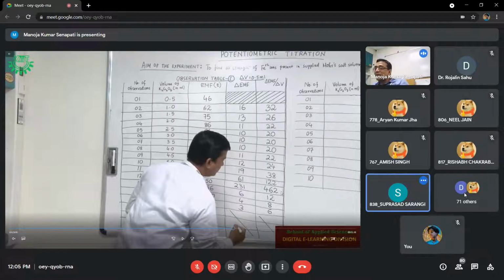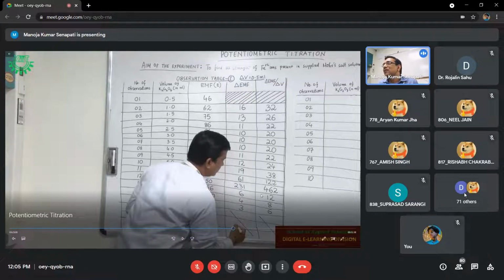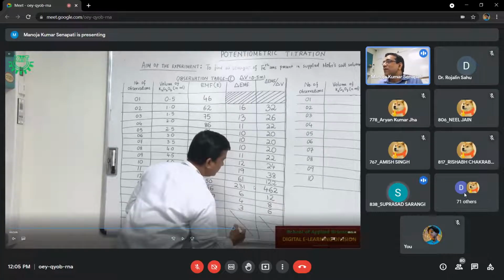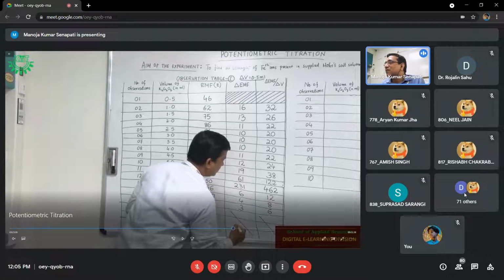Sir, so what is the range? 5.5 to 6. Because if you take your observation table, at 6 ml you are getting a drastic change. The del EMF by del V is the maximum, is it not? Yes, sir. At 5.5, there is no drastic change. So that means you are getting the drastic change in between 5.5 to 6. Yes, sir. Understood.